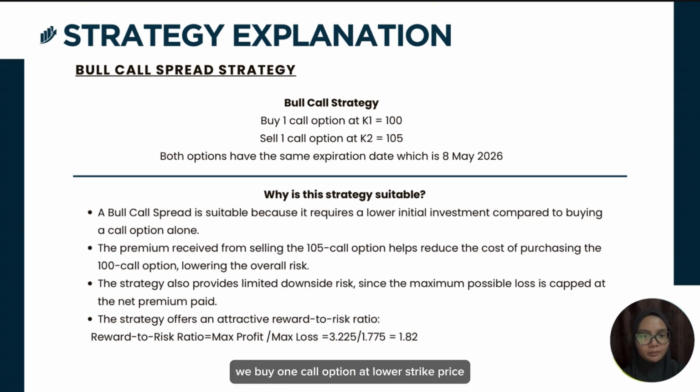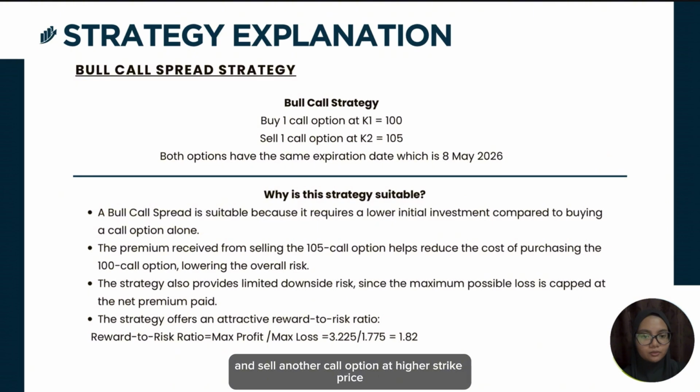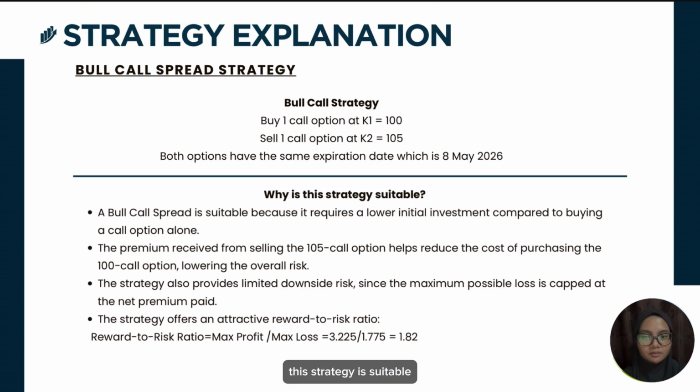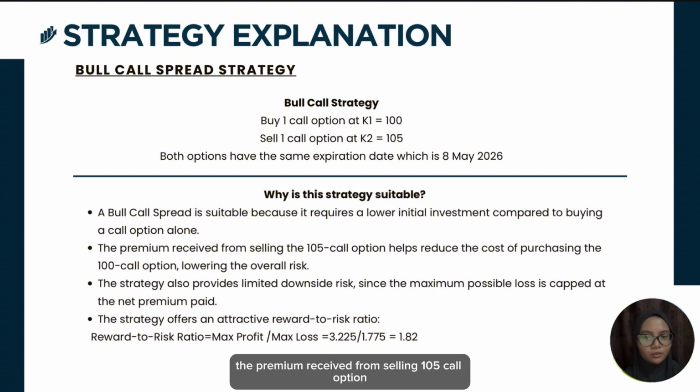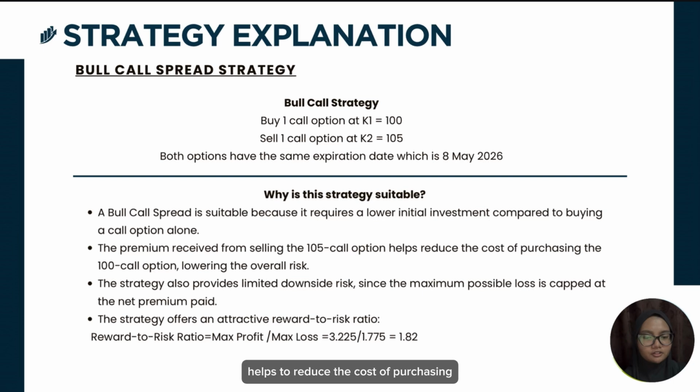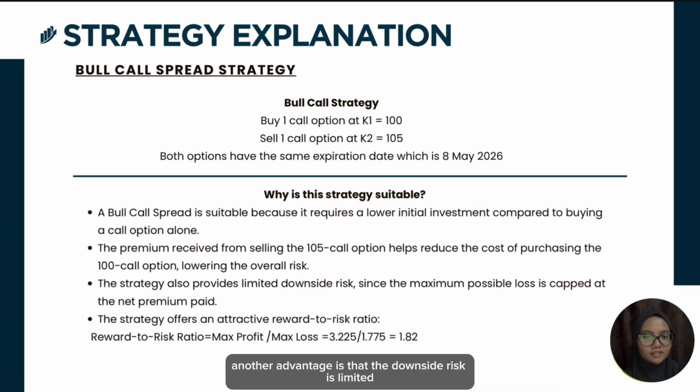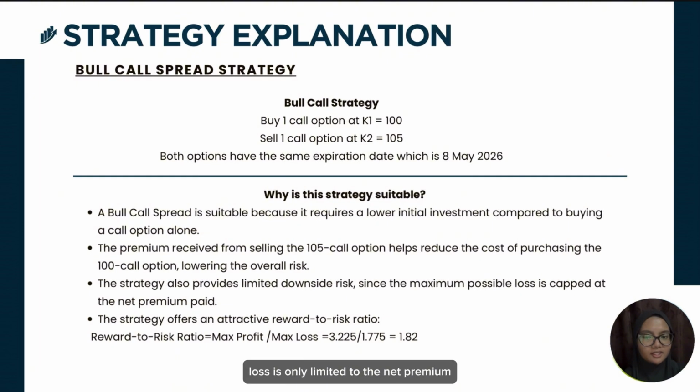In this strategy, we buy one call option at a lower strike price, which is 100, and sell another call option at a higher strike price, which is 105, and both options expire on 8 May 2026. This strategy is suitable because it requires a lower initial investment compared to buying a call option alone. The premium received from selling the 105 call option helps reduce the cost of purchasing the 100 call option. Another advantage is that the downside risk is limited and the maximum loss is only limited to the net premium paid at the beginning of the strategy.